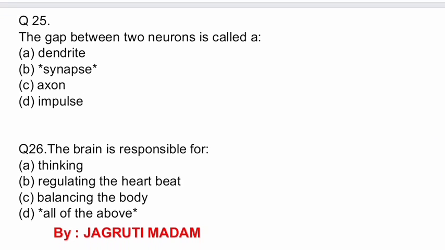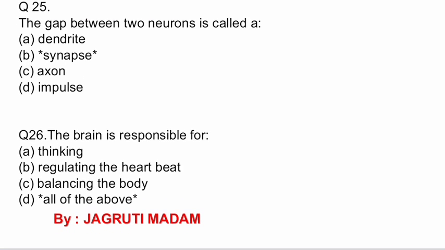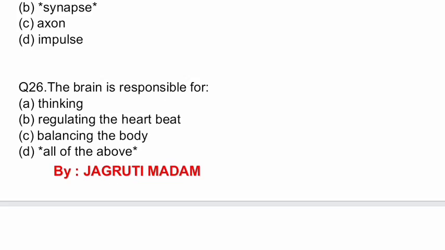The next question, number 25. The gap between two neurons is called as one. The options are dendrite, synapse, axon and impulses. The correct option is synapse. Question number 26. The brain is responsible for. Options are thinking, regulating the heartbeat, balancing the body, all of the above. The correct answer is all of the above.